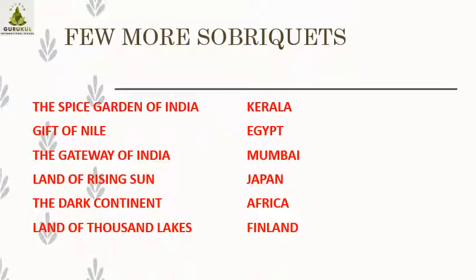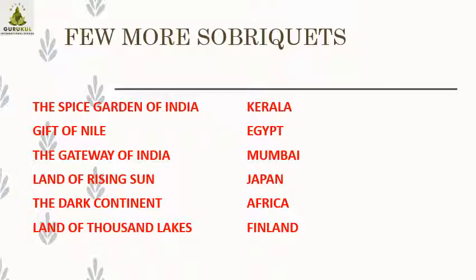Now, a few more sobriquets. The Spice Garden of India, as I already discussed during Cochin, is Kerala, because the maximum production of spices is there. Then Gift of the Nile is Egypt, because it is on the bank of the river Nile. That is why it is prosperous and called the Gift of the Nile. Then the Gateway of India. All of you are aware we are staying in Mumbai, and you might have visited this place, the Gateway of India, that is Mumbai.